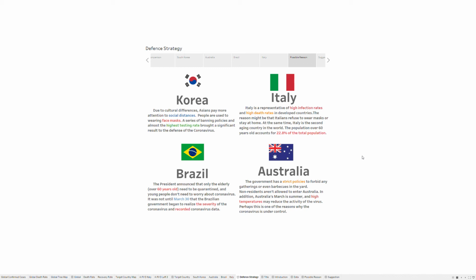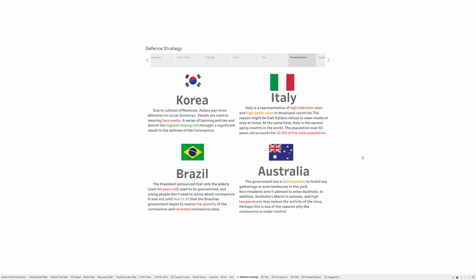For Brazil, the president announced that only the elderly need to be quarantined, and the young people don't need to worry about the coronavirus. It was not until March 30 that the Brazilian government began to realize the severity of the coronavirus and record coronavirus data.